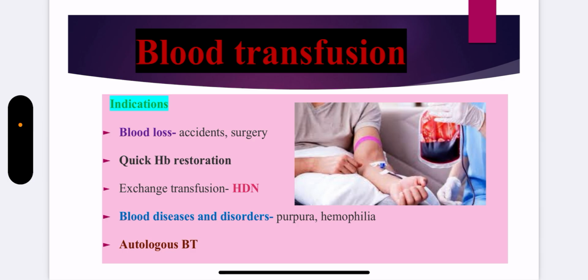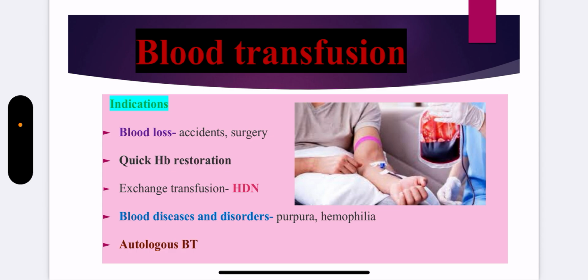First of all, we'll talk about the indications of blood transfusion. Why is blood transfusion needed? Due to accidents or surgeries that can result in blood loss, to replenish that blood loss. In case of exchange transfusion in hemolytic disease of newborn. In case of bleeding and clotting disorders like purpura, hemophilia, von Willebrand disease. In case of emergency surgeries, blood transfusion is required, and autologous blood transfusion.